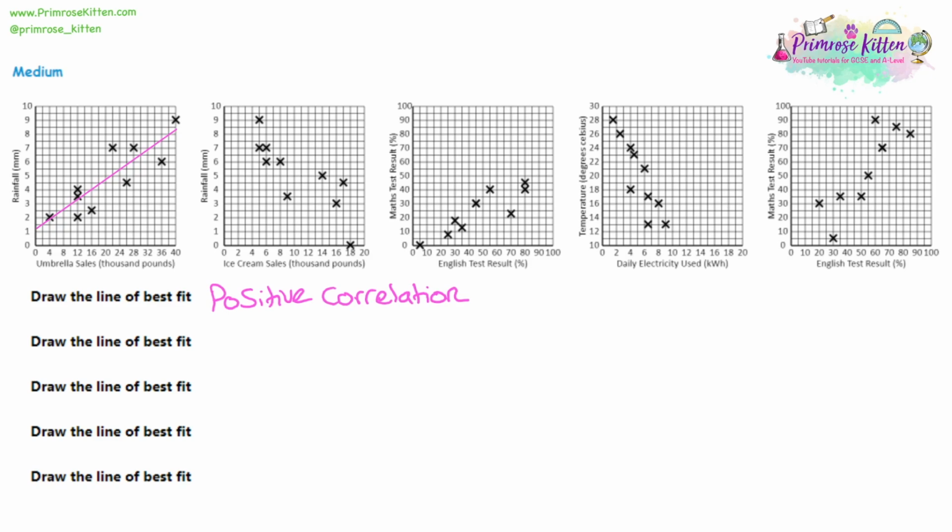Moving on to question 2. So I'm just going to have a kind of guess first and draw a line roughly going through. Then I'm going to double check it. And I think, right, okay, I've got 4 coordinates above my line, 1 or 2 are kind of on it, and then I've got 4 below. So it's not a bad first try, but the 2 coordinates that are actually on the line, they're not quite on the line. So I think I'm going to move this line a little bit further down.